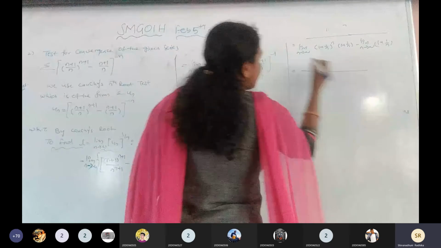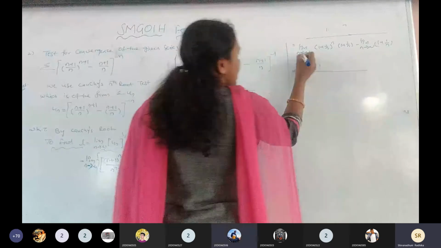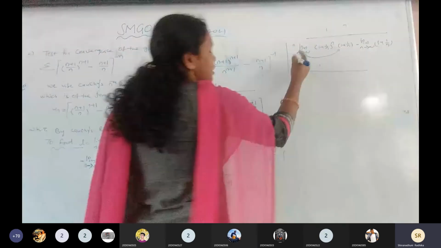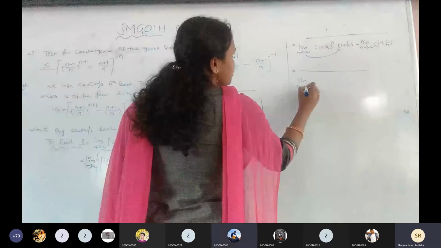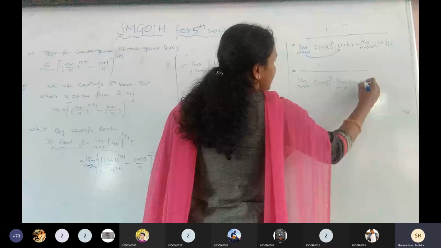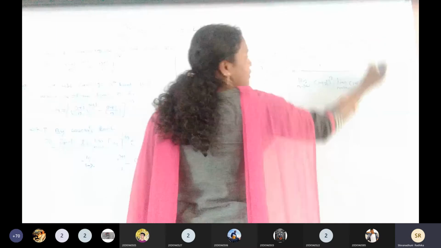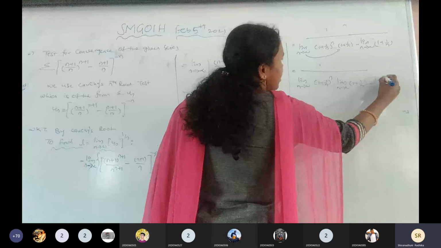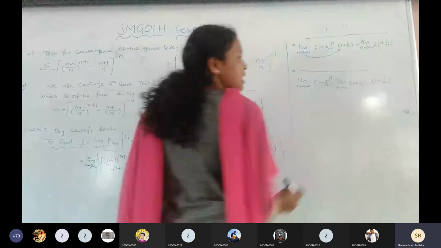Or else, limit n tends to infinity (1 plus 1 by n) to the power of n into limit n tends to infinity (1 plus 1 by n). Here we are going to apply the n value in the given. So what we get here, 1 plus 1 by infinity. 1 by infinity is 0. We are getting this one is 1.